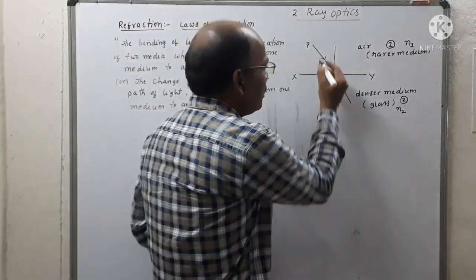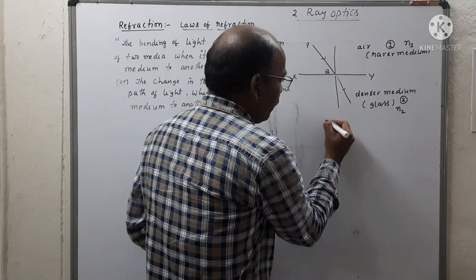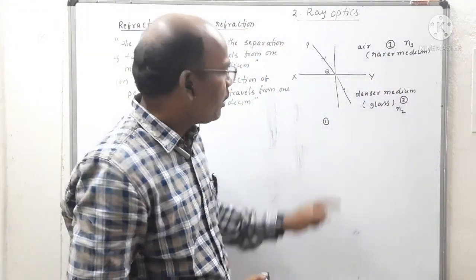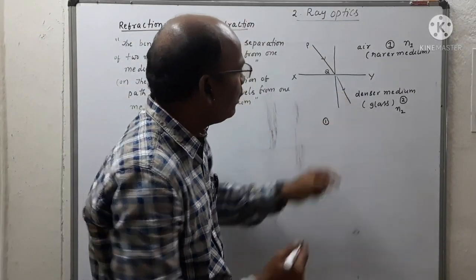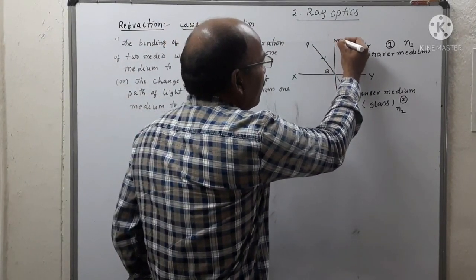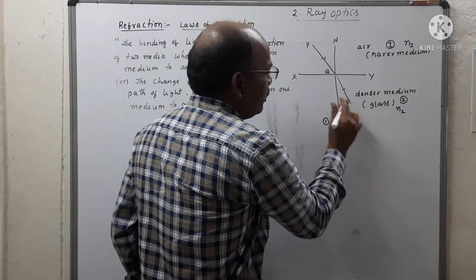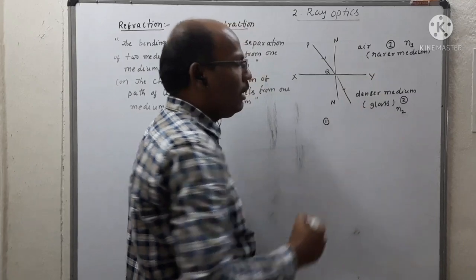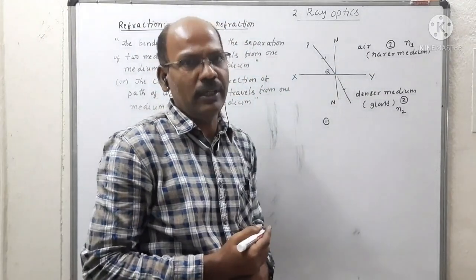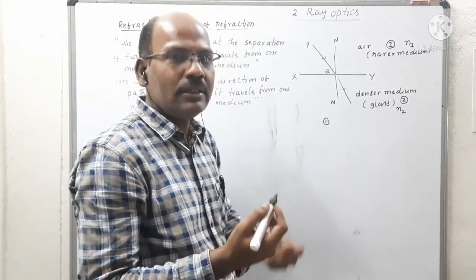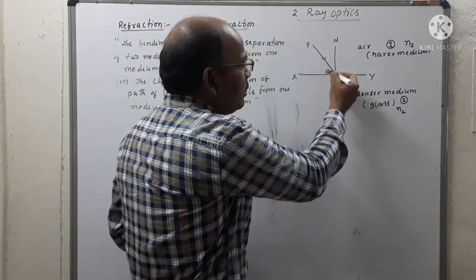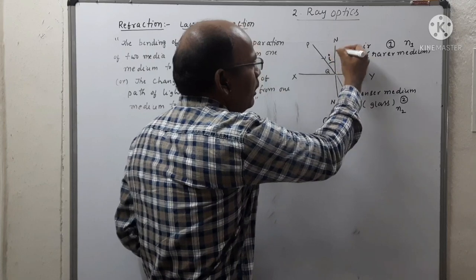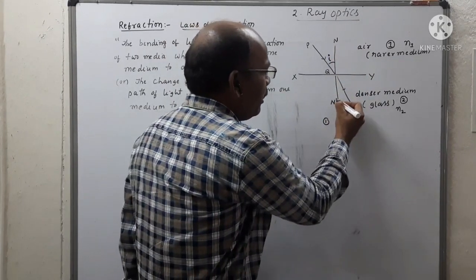The first case is when light travels from rarer medium to denser medium, it always bends towards the normal. Here N dash is the normal drawn perpendicular to the separation of two media. We know the angle of incidence: PQ is the incident ray and it makes an angle I with the normal N dash.